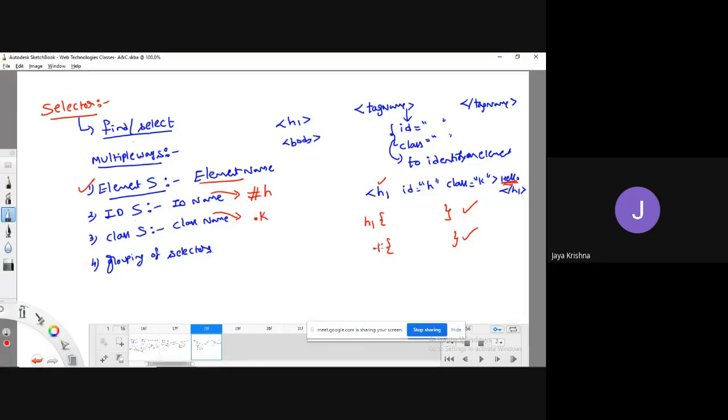So this is dot k. I'm sorry. This is hash h. This is dot k. Okay, so these three have the same meaning. But the way we access them is different. This is with respect to element name, this is with respect to ID name, and this is with respect to class name.